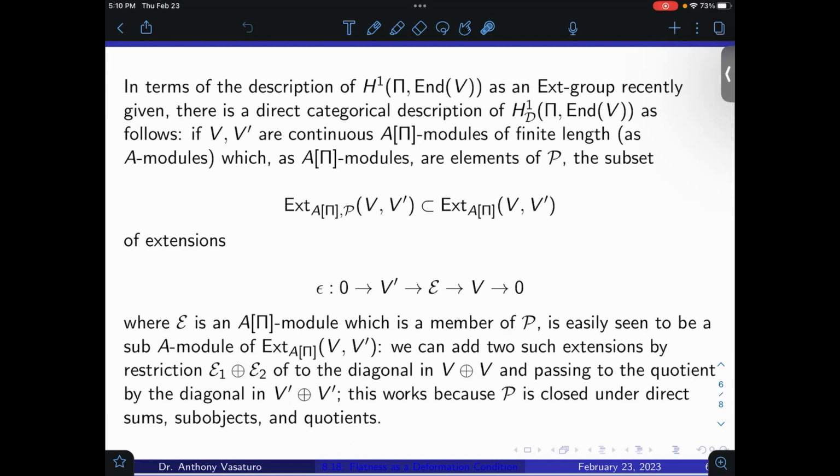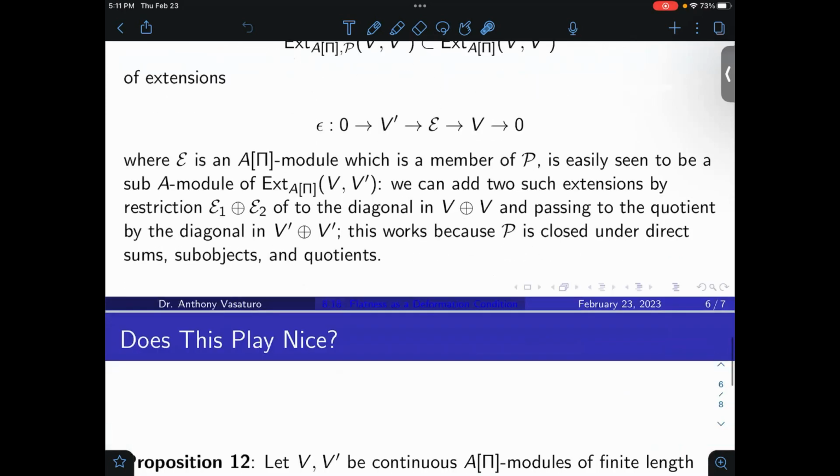Now, why does this actually work? Why can you actually do this? Remember, the key thing about 𝒫 is that it's closed under, what do you know? Direct sums, subobjects, and quotients, which are the three things it needs to be closed under for this to actually work.